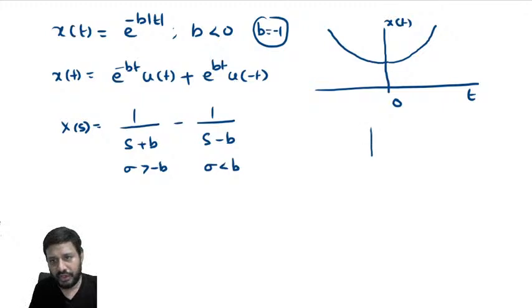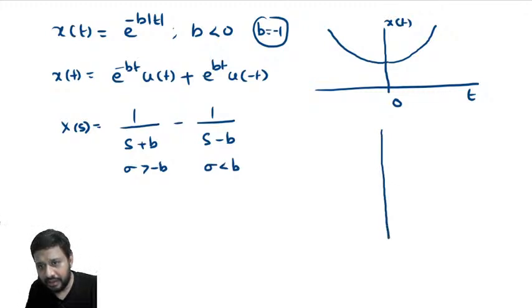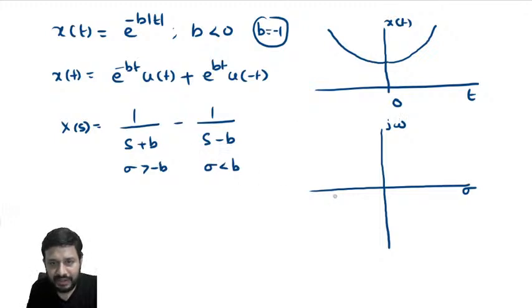Now, if you try to observe in S domain, in the S plane, look here, one pole is at minus b. Where is the first pole located? At s is equal to minus b, but b is what? Minus 1 I assumed, because b must be less than 0. The first pole is located at minus b, where b is minus 1, means here it will come, from which ROC is right sided.